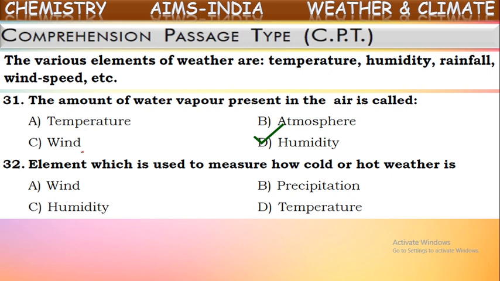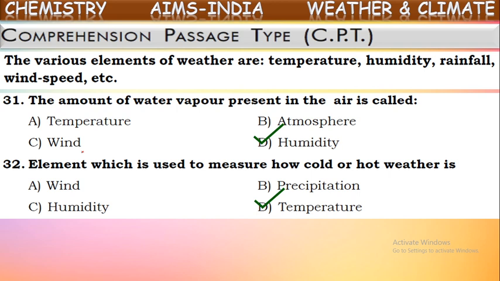Is it wind or precipitation, humidity or temperature? Which of these gives information about how cold or hot it is in a particular place at a given time? Yes, it is temperature. Temperature gives the information about how cold or how hot the weather is.